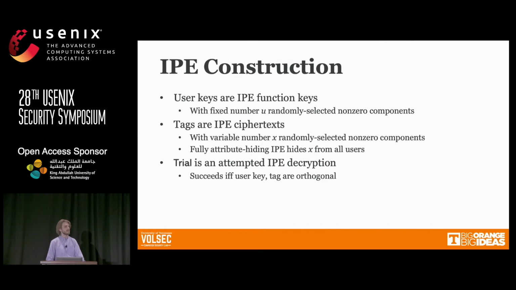So you can imagine that a tag with only a single non-zero component has a much higher chance of being orthogonal to any given user key compared to a tag that has a vector with several non-zero components. And then because the IPE scheme is fully attribute hiding, the vector associated with the ciphertext is hidden from the users, even the ones who are able to decrypt it. So then, of course, the trial just becomes an attempted IPE decryption. The user can take their key and attempt to decrypt the tag. And if the decryption succeeds, then they learn basically whether or not their key is orthogonal to that tag or not.